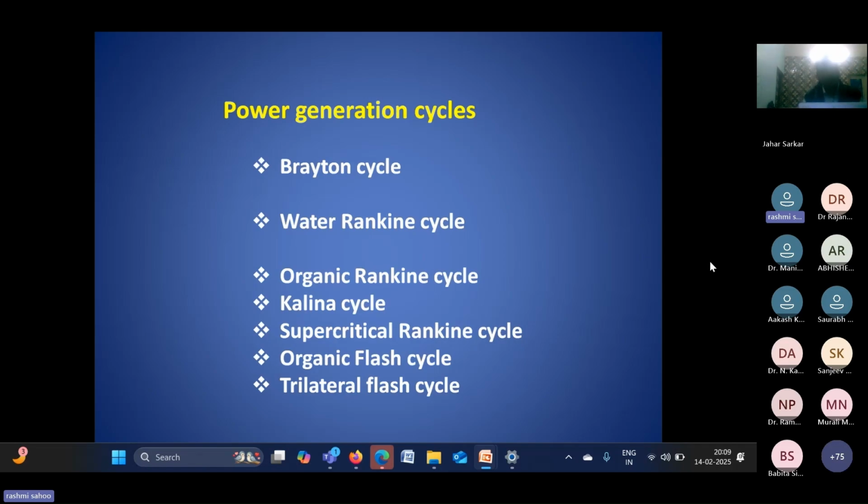Then there are the organic Rankine cycle, Kalina cycle, supercritical Rankine cycle, organic flash cycle, and trilateral flash cycle. So there may be very many applications.